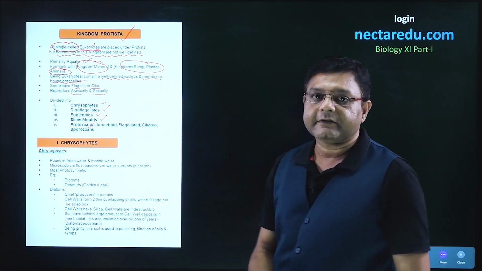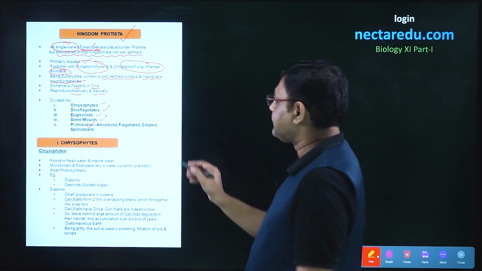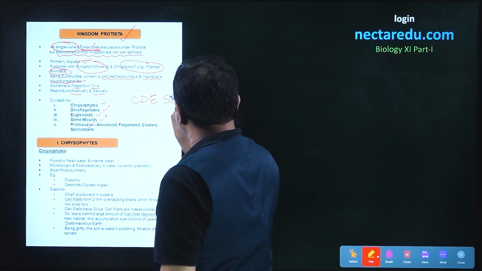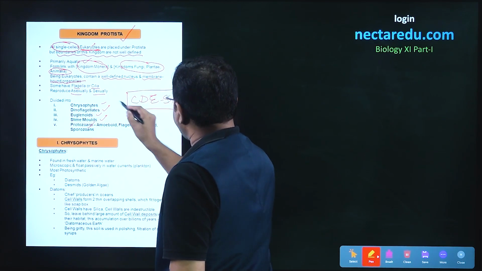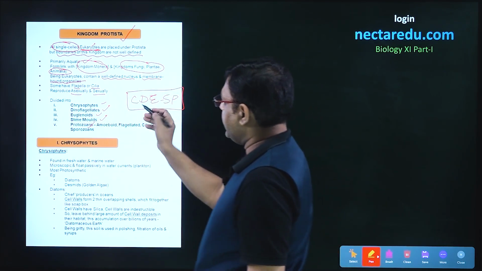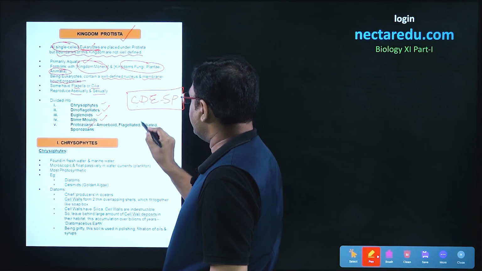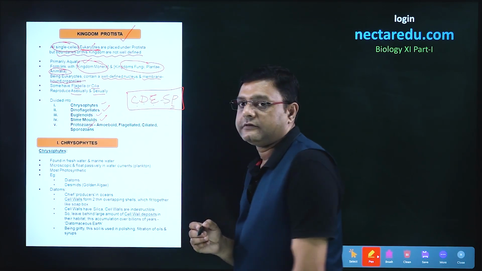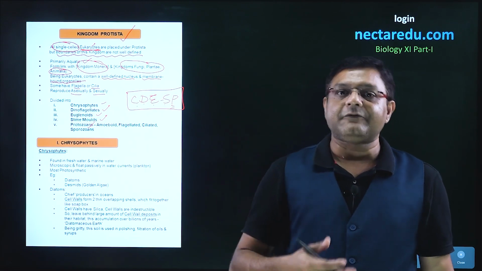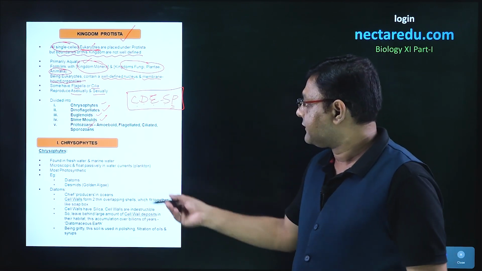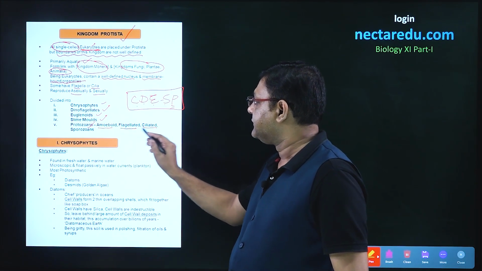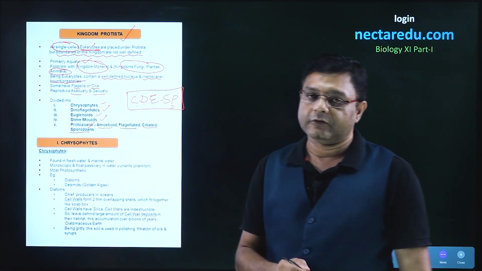We can remember this order by CDESP. CDESP is the mnemonic which will help you to remember these: chrysophytes, dinoflagellates, euglenoids, slime molds, and protozoans. Now, protozoans are further divided into 4 parts. The first is amoeboid, then flagellated, ciliated, and the sporozoans.